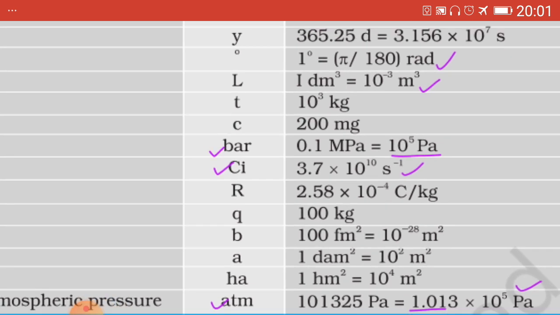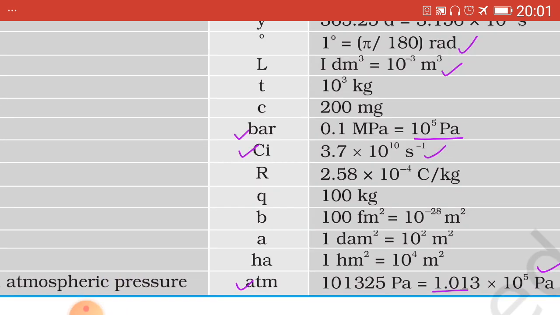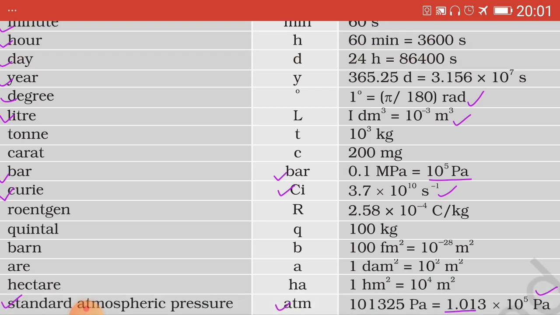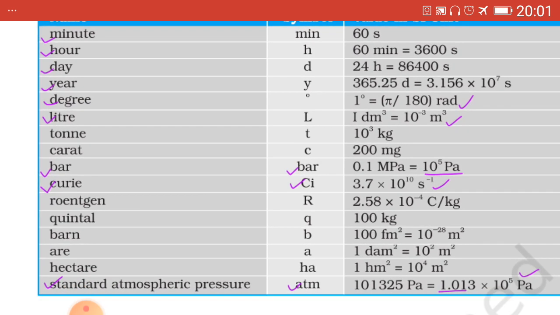Pa means pascal. Again I repeat, 1 atm equals 1.01 into 10 raised to 5 Pa. Important for solving numericals. Those values have to be remembered by heart.